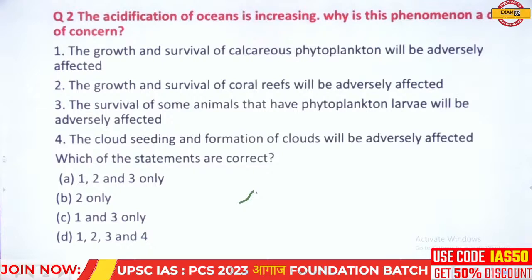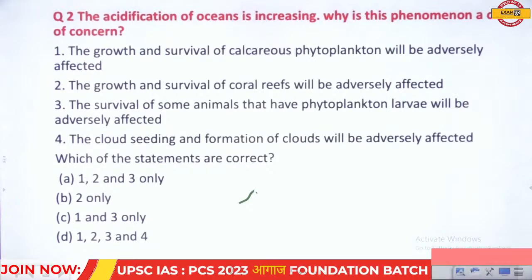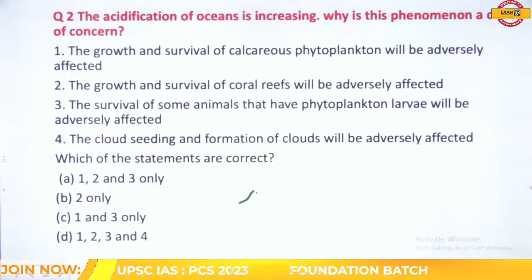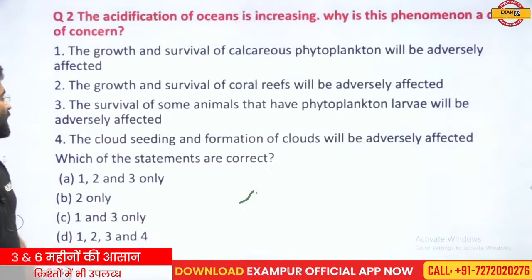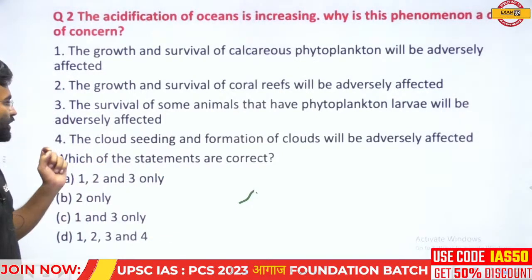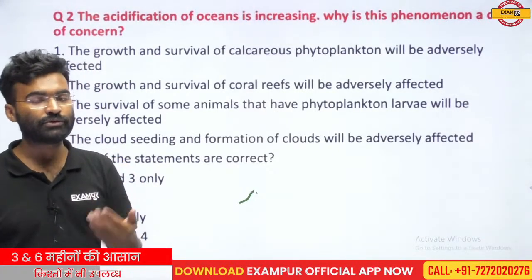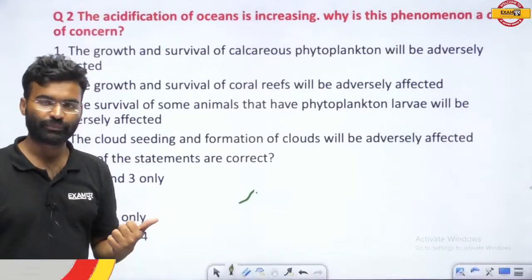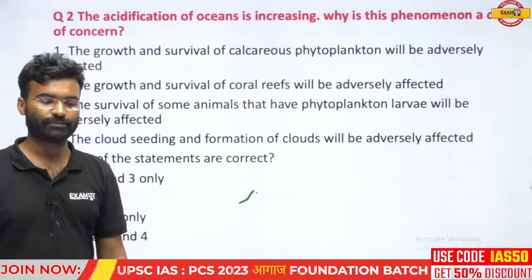The growth and the survival of the calcareous phytoplanktons will be adversely affected. The growth and the survival of the coral reefs will be adversely affected. The survival of some animals that have phytoplanktons larva will be adversely affected. The cloud seeding and the formation of the clouds will be adversely affected. So the statement that is making the confusion is the fourth statement, whether the cloud seeding is related to the acidification of the ocean or not.